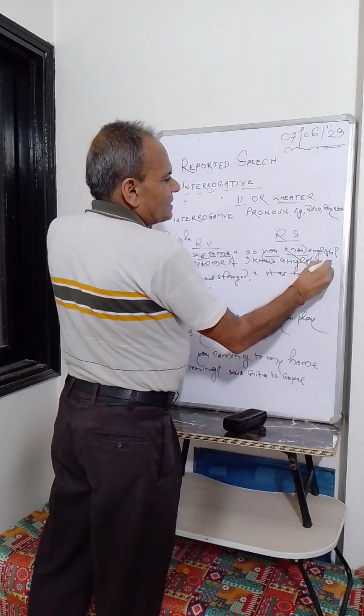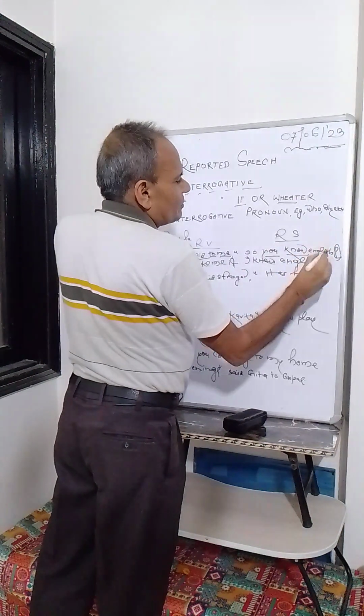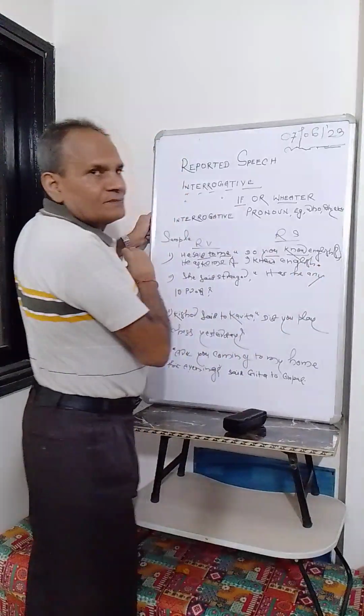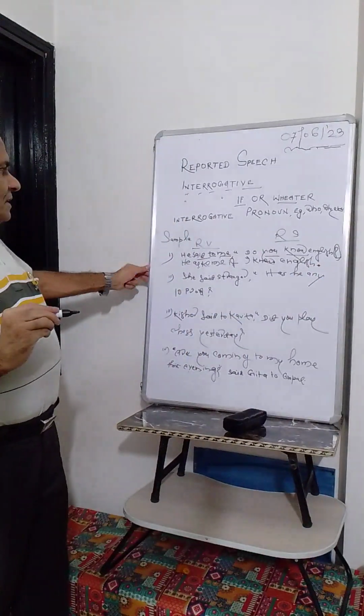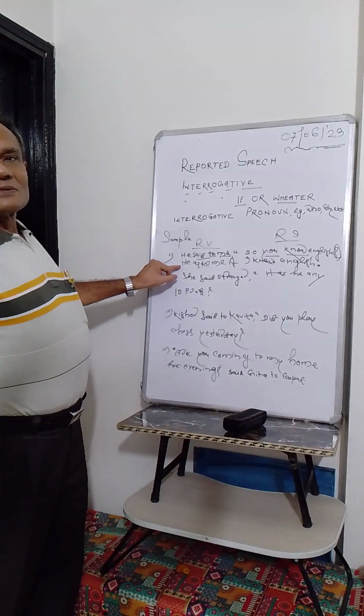In indirect speech, this note of interrogation is to be removed. Here you will have to put question mark. I think it must have been clarified. It is the first sentence done. Now let us come to second sentence.